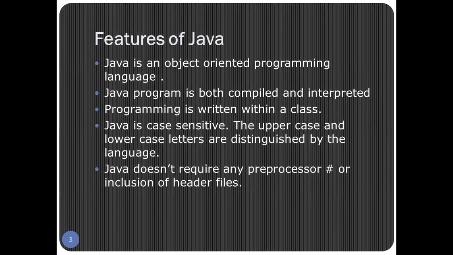Number 1, Java is an object-oriented programming language. Number 2, a Java program is both compiled and interpreted, meaning in Java both a compiler and an interpreter are used. We are going to learn this topic in detail in the coming slides. Point number 3, programming is written within a class. In Java, every program is written within a class.